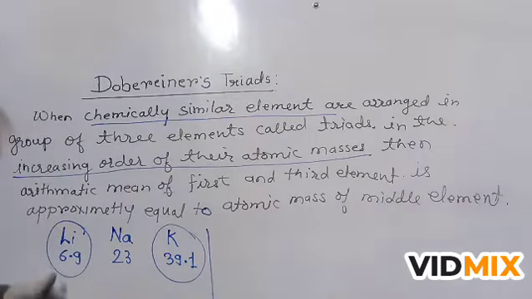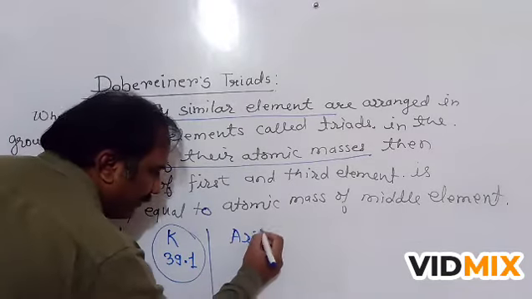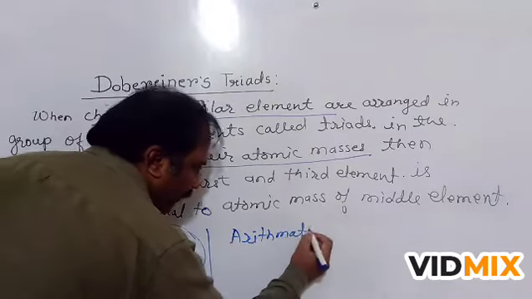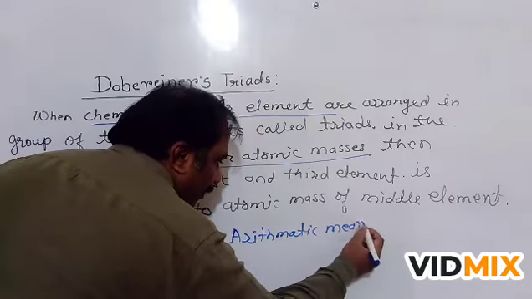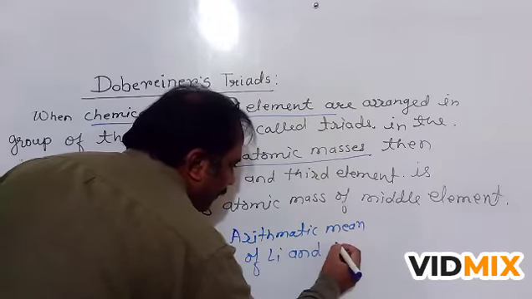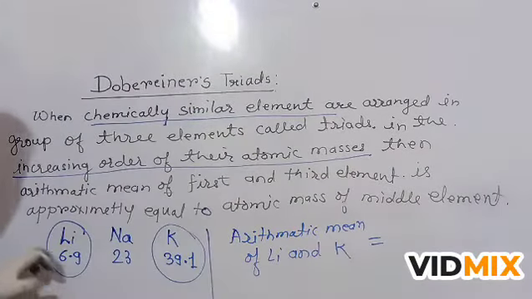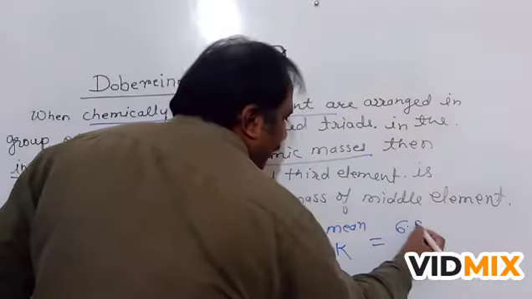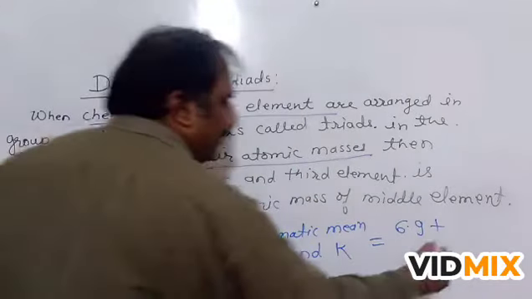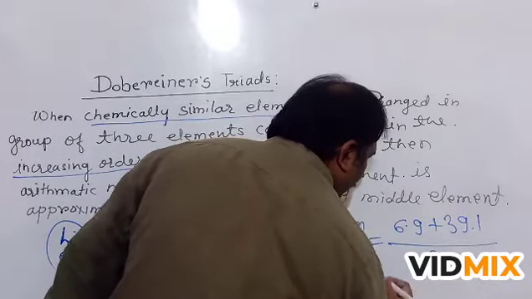So what is the arithmetic mean of lithium and potassium? It is 6.9 plus 39.1 upon 2.